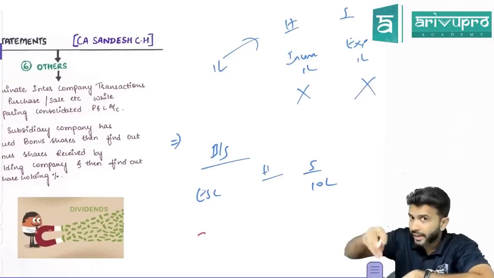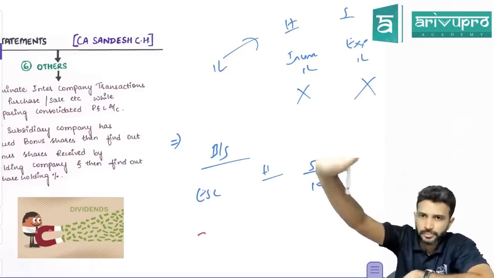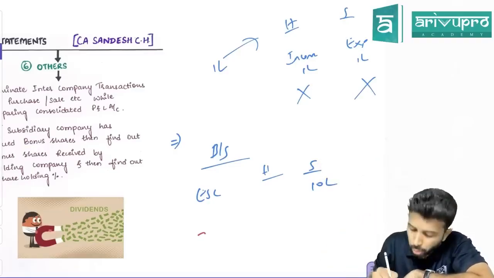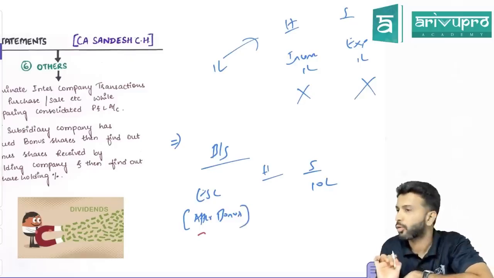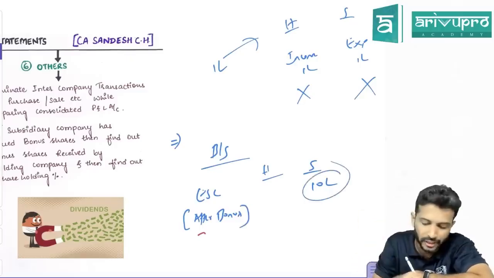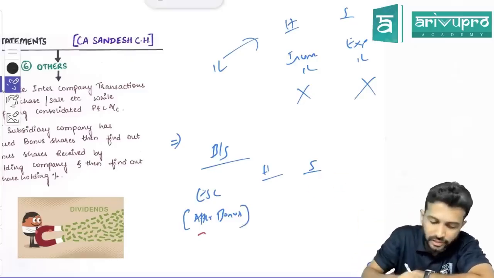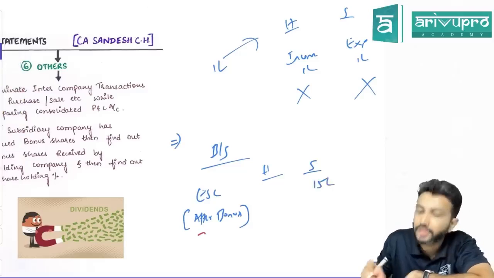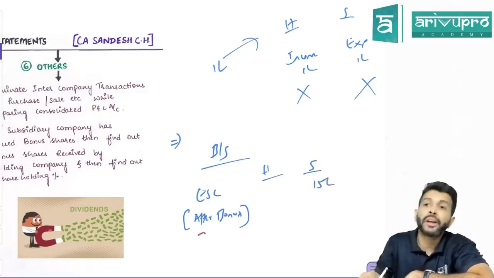In the current year, subsidiary company has already given bonus. That means this equity share capital is before bonus or after bonus? This is after bonus. After considering bonus, share capital has become, maybe I'll take it as 15 lakh. Okay, this is 15 lakh.